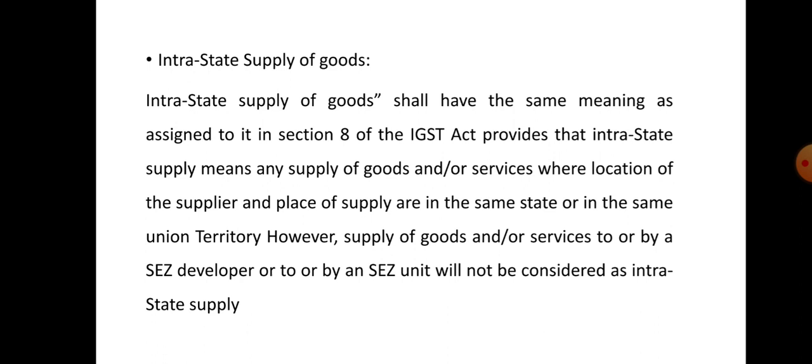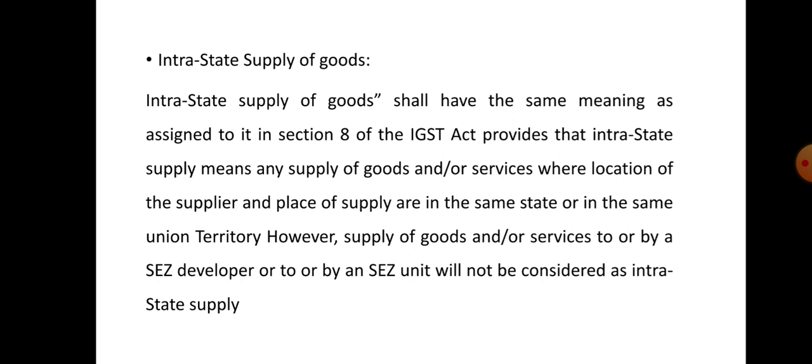Intrastate supply of goods. It has the same meaning as given under section 8 of the IGST Act. It provides that intrastate supply means any supply of goods or services where the location of the supplier and the place of supply are in the same state or in the same union territory. However, supply of goods and services by or to an SEZ developer or an SEZ unit will not be considered as an intrastate supply.